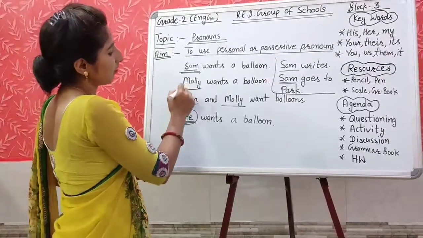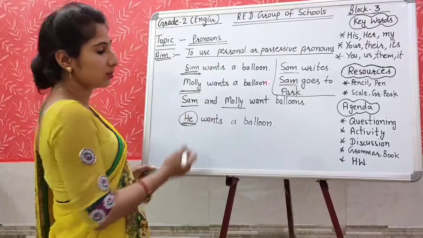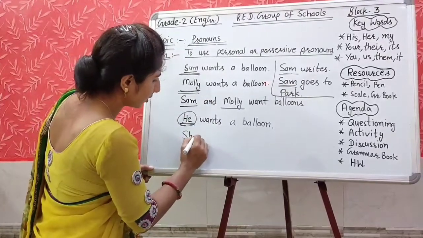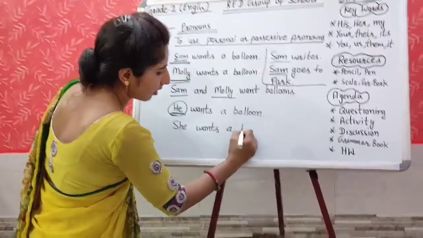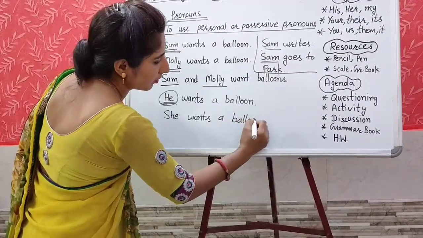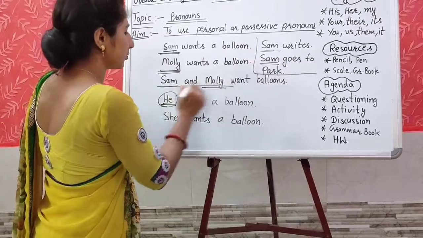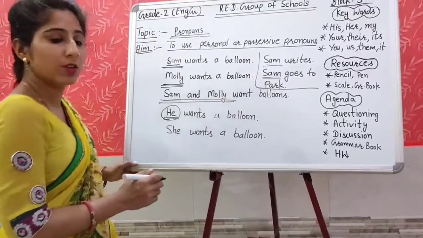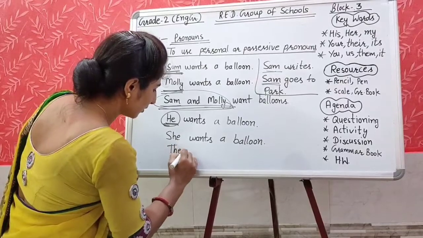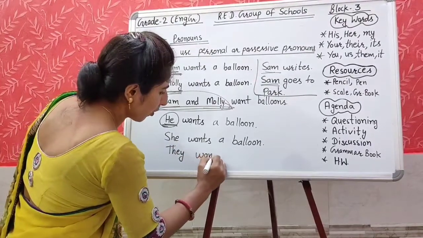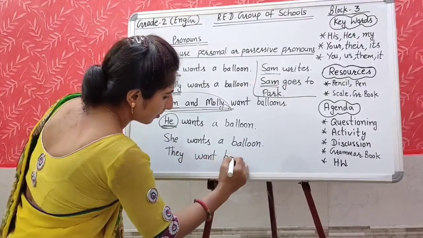And in place of Molly, what can we use? Yes, right. She wants a balloon. And in place of Sam and Molly, for both of them, we can use they. They want balloons.